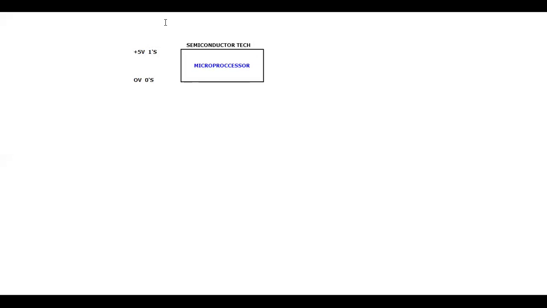Only the ones and zeros is what the microprocessor is going to understand. So whatever input I provide, I should give it in this format only. If I want to give input to this microprocessor, it should be present in the form of zeros and ones. If you give it in that form, this component will understand, quickly process things, and give the output. So I would call this the output.